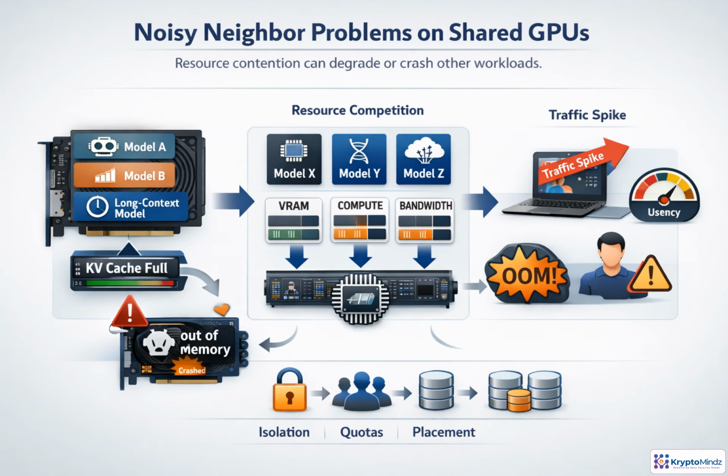Shared GPUs are efficient, but they introduce noisy neighbor risk. A long context request can fill the KV cache, leaving less memory for every other workload. Tenants also compete for VRAM, compute, memory bandwidth, and scheduler time. A spike from one customer may not stay isolated. It can raise latency for unrelated users or push another workload into out-of-memory failure. The fix is operational. Define isolation boundaries, enforce quotas, and place workloads based on memory shape, priority, and burst behavior.